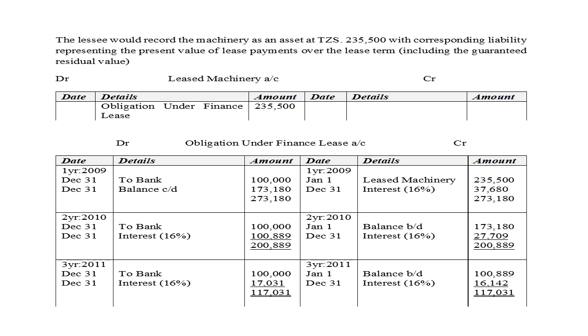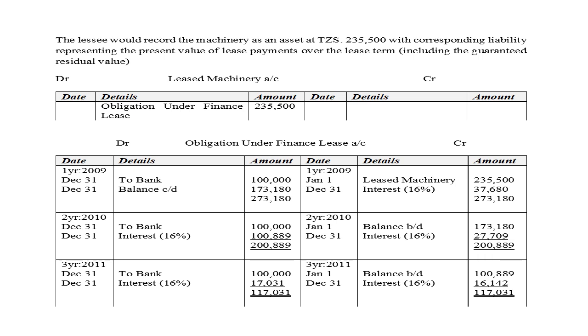So this interest will end up at 7,680. So in the same December, we will pay. So we debit obligation under finance lease, and we credit bank with the 100,000. So the balance being taken to the second year, balance brought down, which is 173,180.